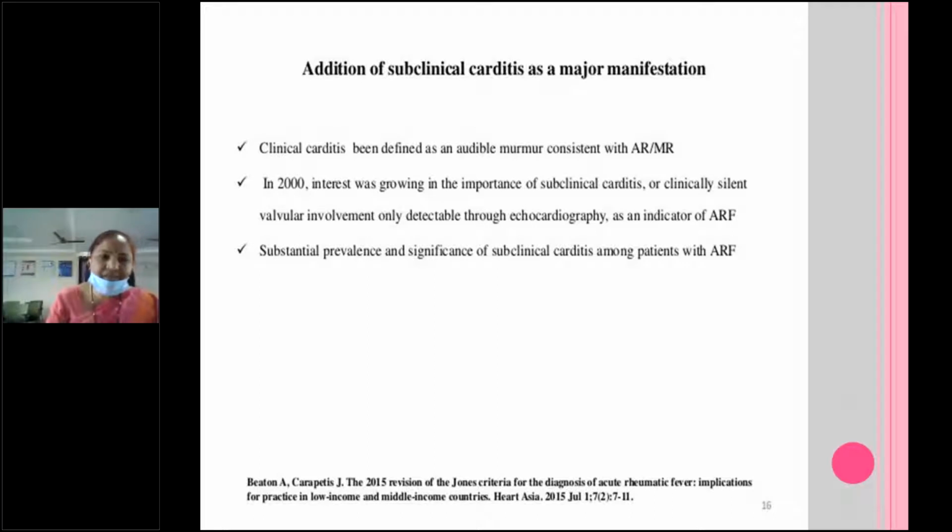In 2000, interest was growing in the importance of subclinical carditis. Clinically silent valvular involvement, only detectable through echo, is an indication of acute rheumatic fever. So this is the change.